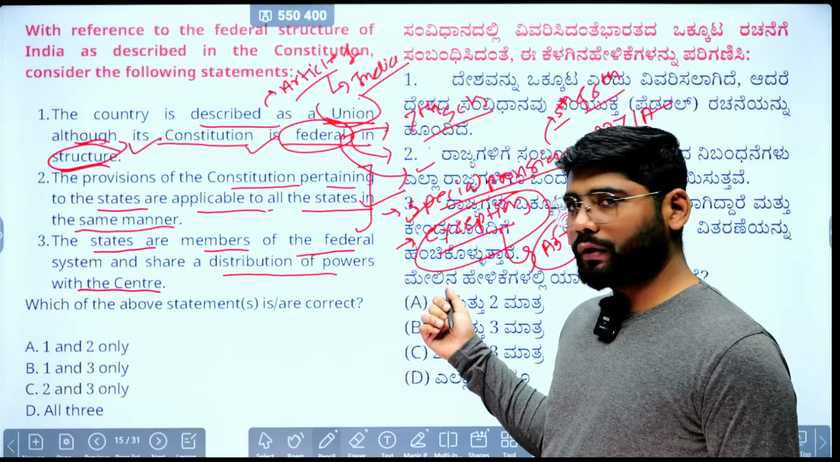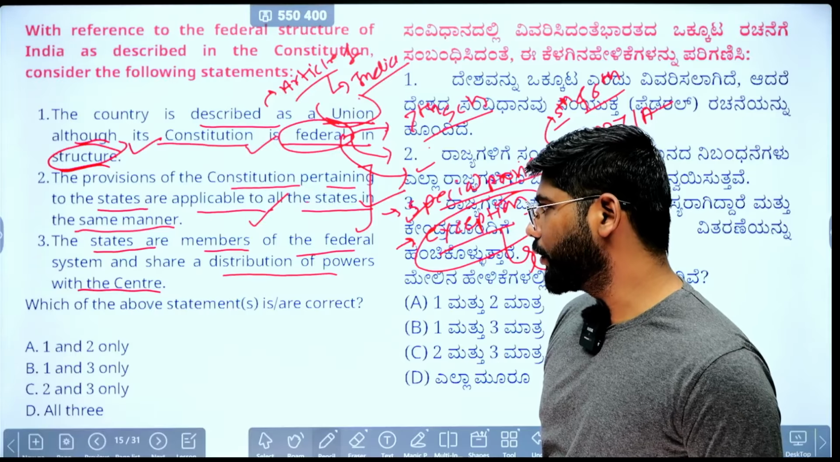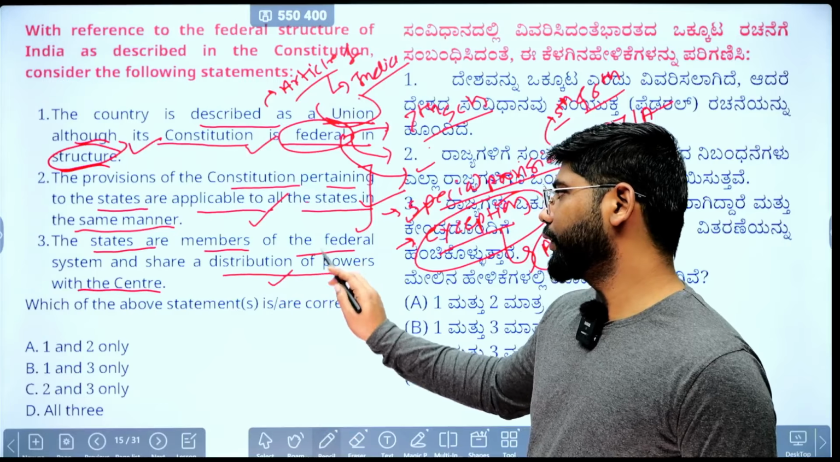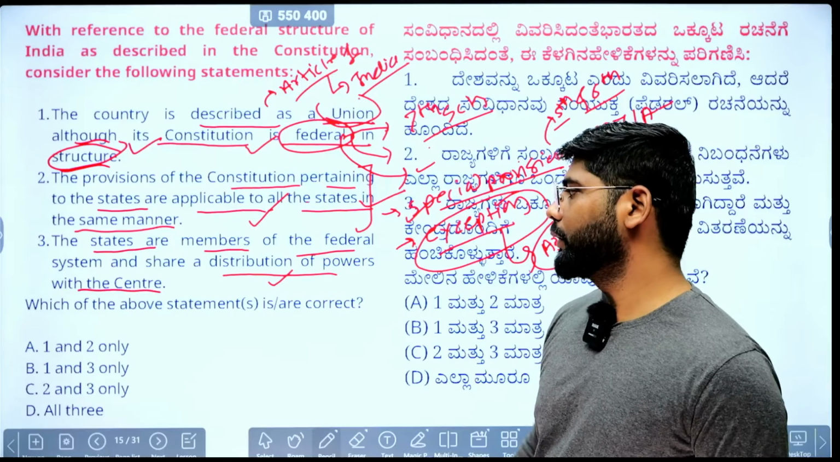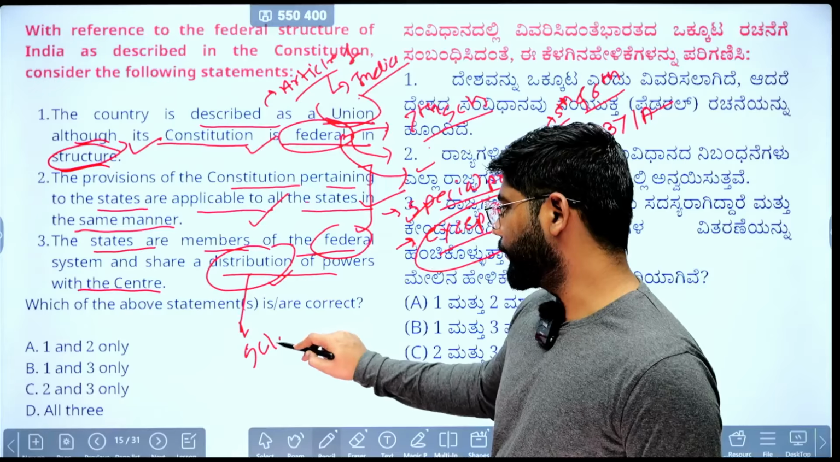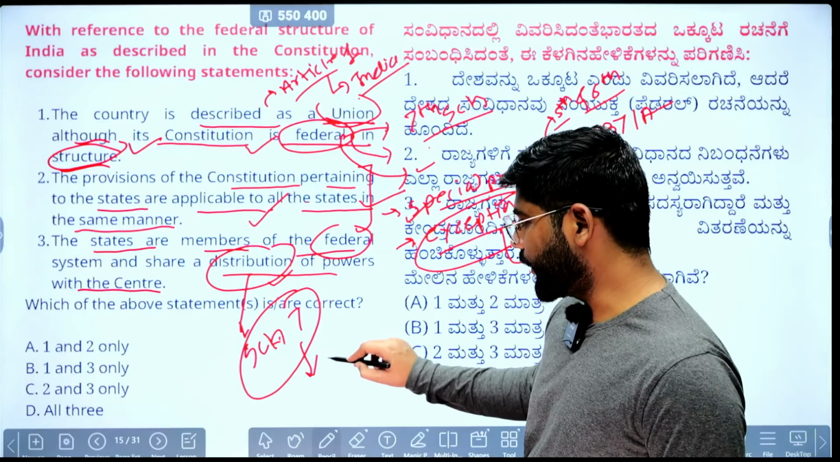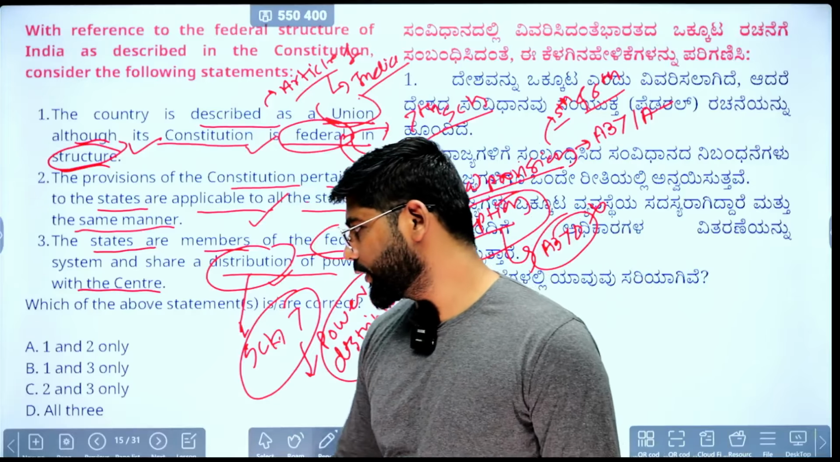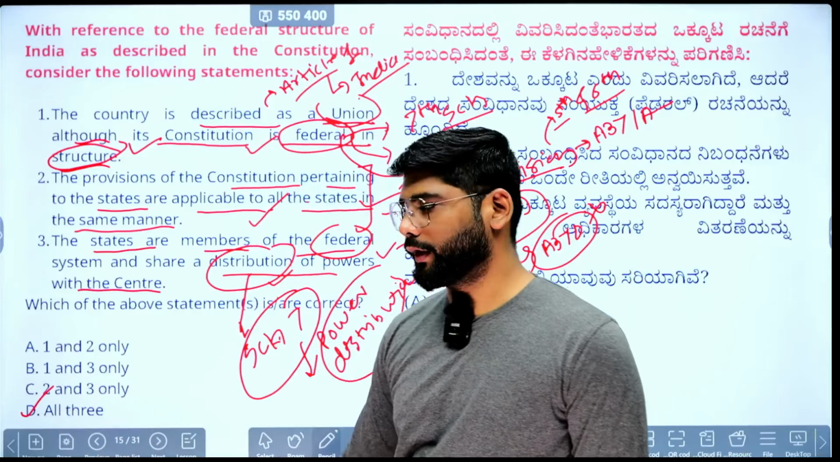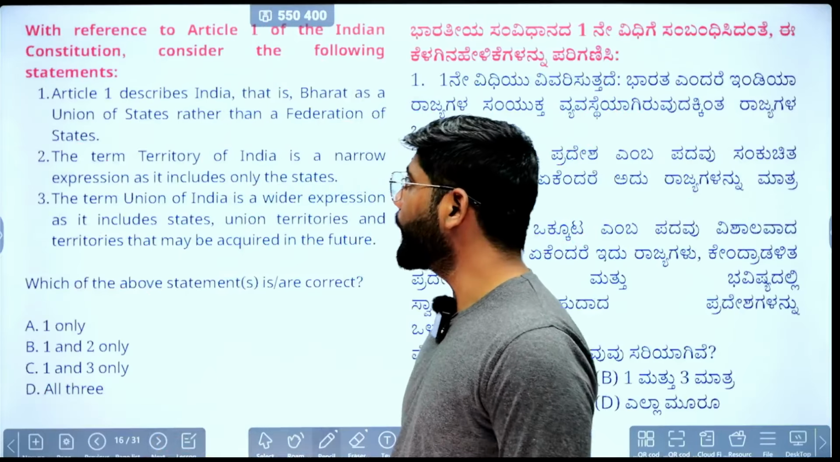Third statement: states are members of the federal system and share distributive power with the center. Correct, because states are members of the federal system of the country and they have distributive power. Again, the Schedule 7 gives the distribution of power between the Union and the states. So the third statement is also correct. The correct answer is D. All three are correct.